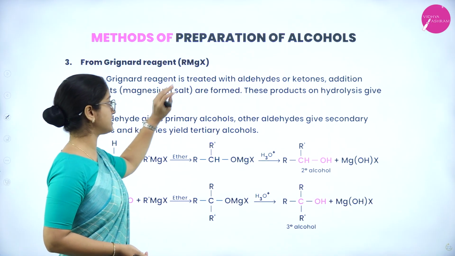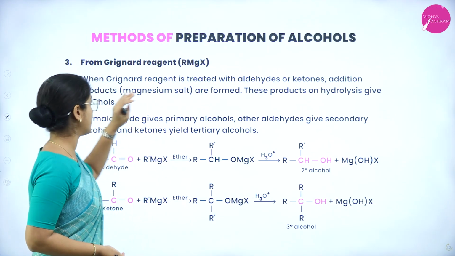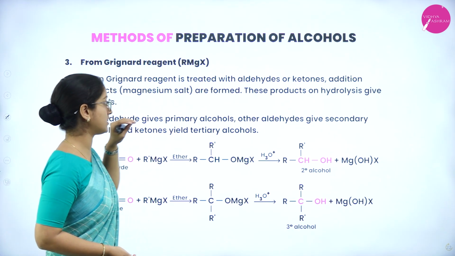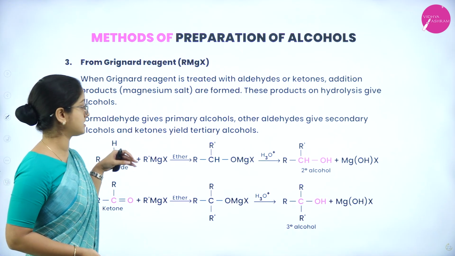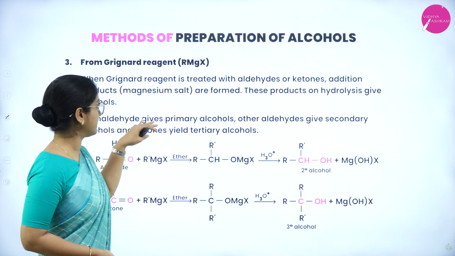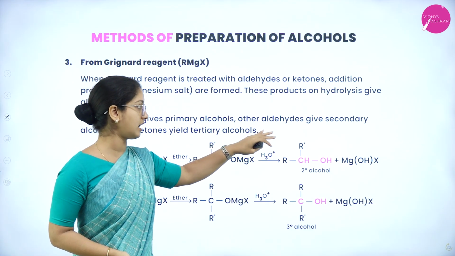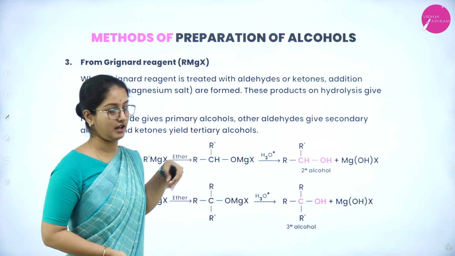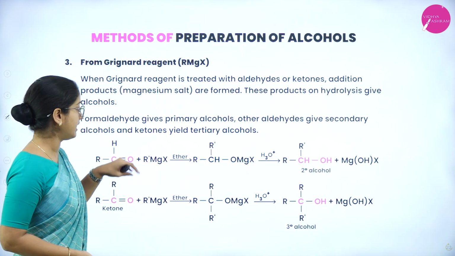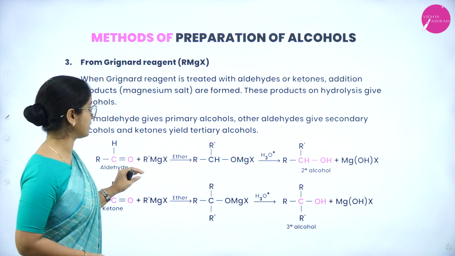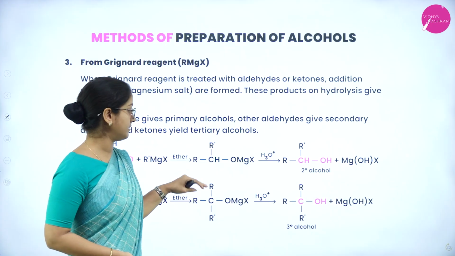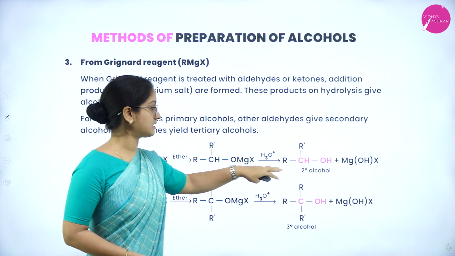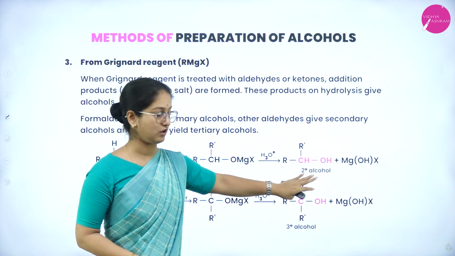When a Grignard reagent is treated with aldehydes or ketones, addition products like magnesium salts are formed. These products on hydrolysis give alcohols. Formaldehyde gives primary alcohols, other aldehydes give secondary alcohols, and ketones yield tertiary alcohols. An aldehyde in the presence of Grignard reagent in dry ether medium forms a magnesium salt, and on hydrolysis gives a secondary alcohol.